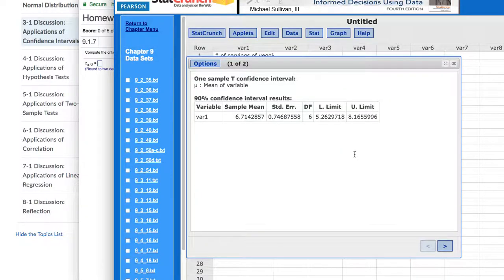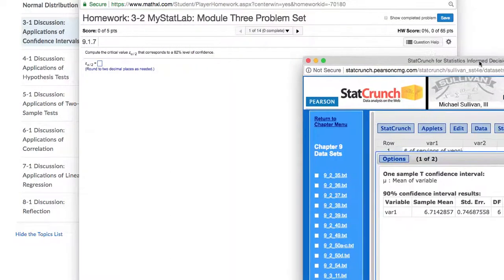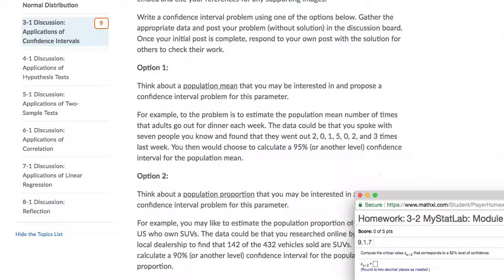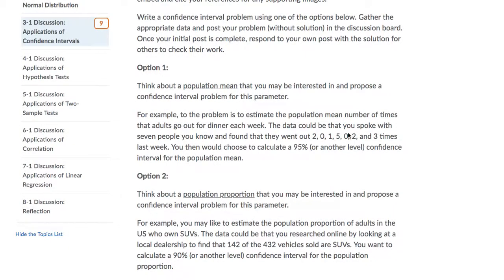And one more thing to note is that the population parameter, which would be the population mean, would be between the lower end. We could say that we're 95, or this one was 90% confident that that falls within the lower and upper limit. So perfect. So I'm gonna go ahead and put that off to the side, and then we'll take a look at option 2 and what we're doing here.